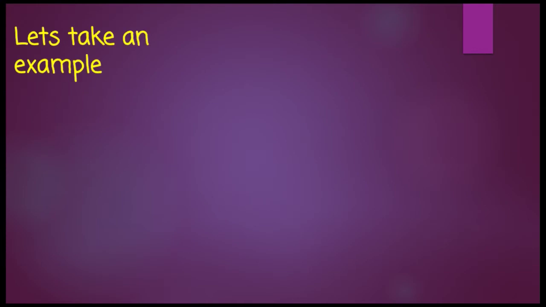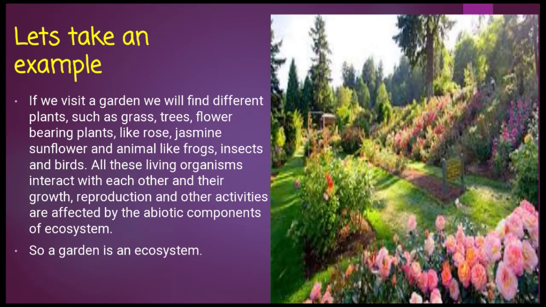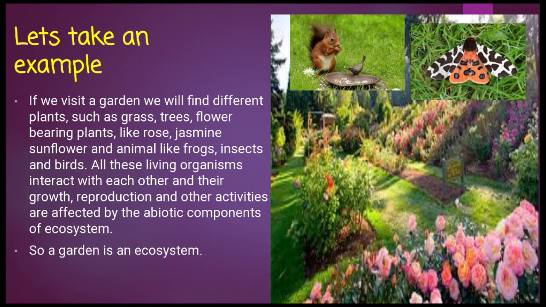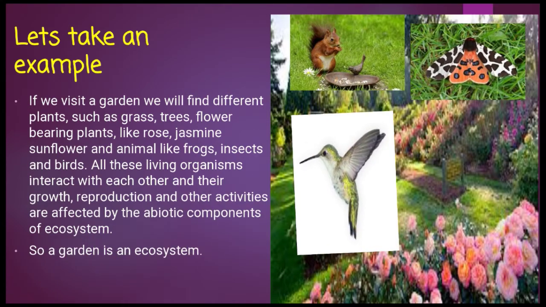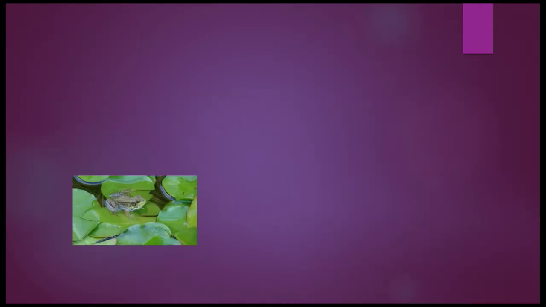Let's take an example. When we visit a garden, we will find different plants such as grass, trees, flower-bearing plants, frogs, insects and birds. All these organisms interact with each other and their growth, reproduction and other activities are affected by the abiotic components of ecosystem. So, a garden is an ecosystem. We can see in this image a lot of other components are present in the garden, where flowers are also there, plants are also there and animals are also there.